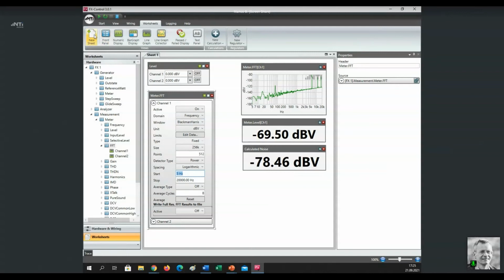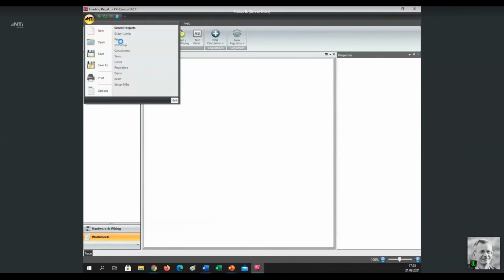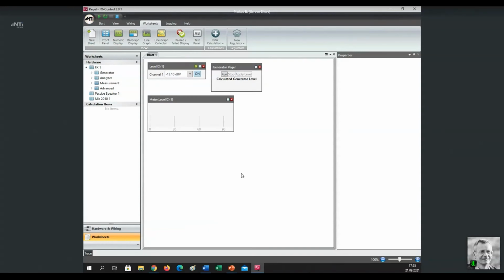Well, now let us take a look at the third part of our presentation, the tolerance, the acceptance limit definition. And I start with a simple example. Actually, I'm going to select a predefined project, one that is the same as we did in the very beginning. Here we had our output level with the regulator for the 80 dB SPL. Let's redo that measurement. Click here to dB SPL. So here we see we have the 80 dB SPL.